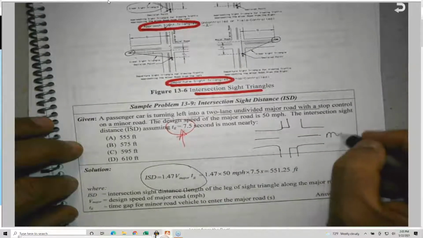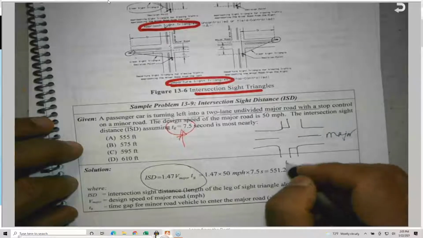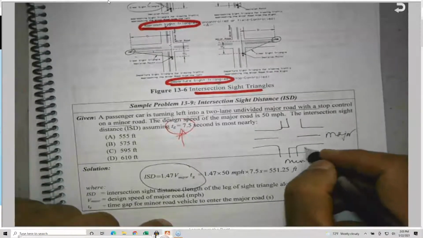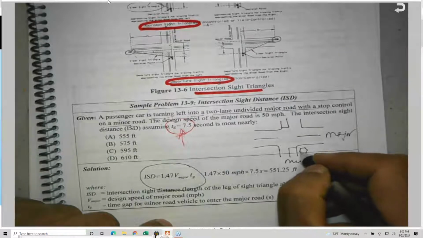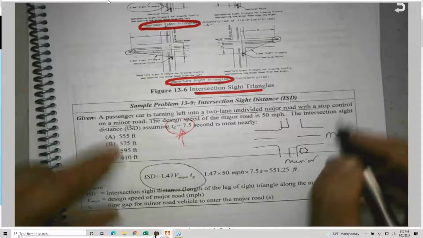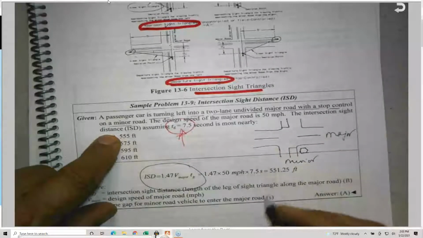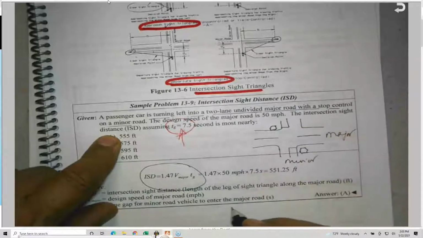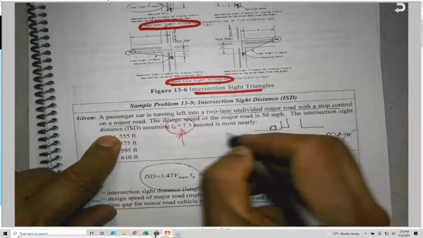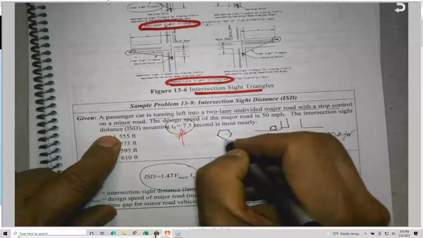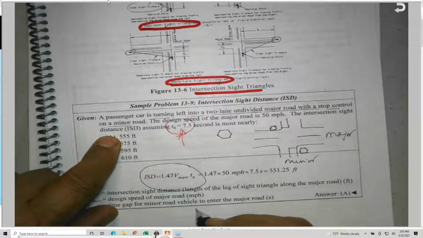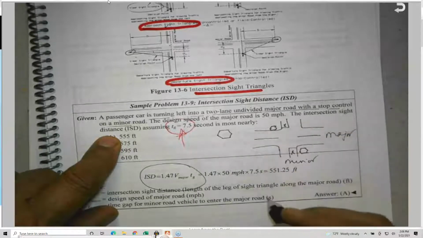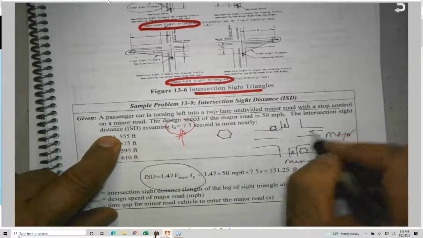So this is the major street, or the major road, and this is a minor road. The minor road is controlled by a stop sign. There's a stop control on the minor road, so there's a stop sign here and a stop sign here. This hexagonal shape, do you remember the hexagonal shape? The stop sign. So the driver on the minor road has to come to a complete stop. The major road will not stop.